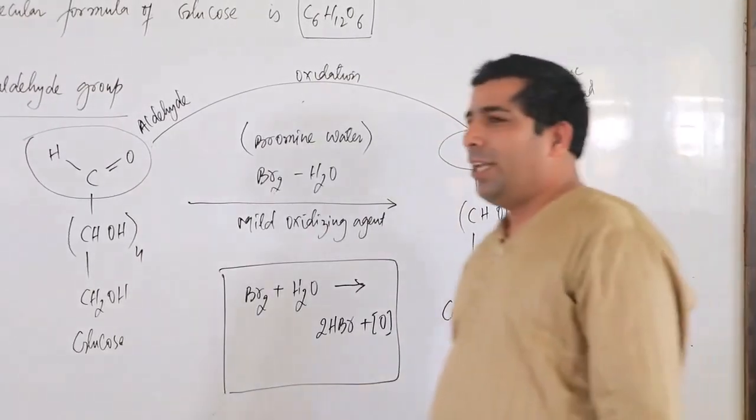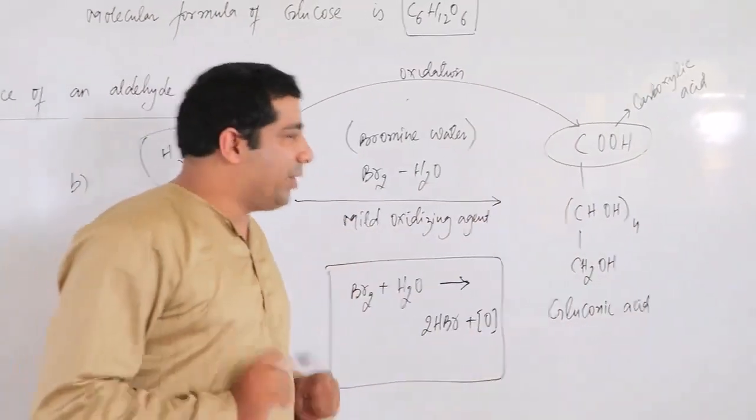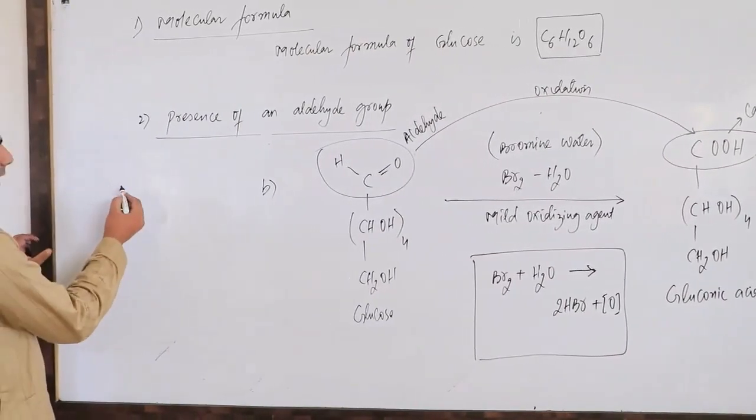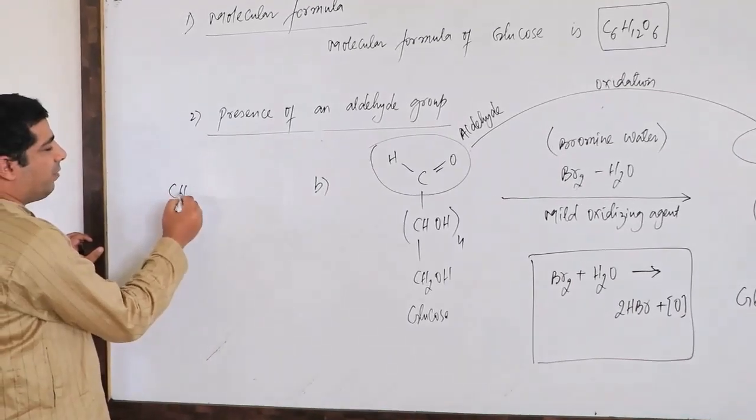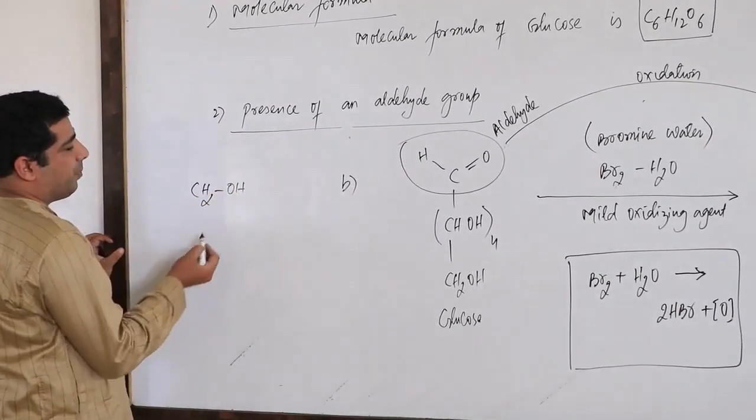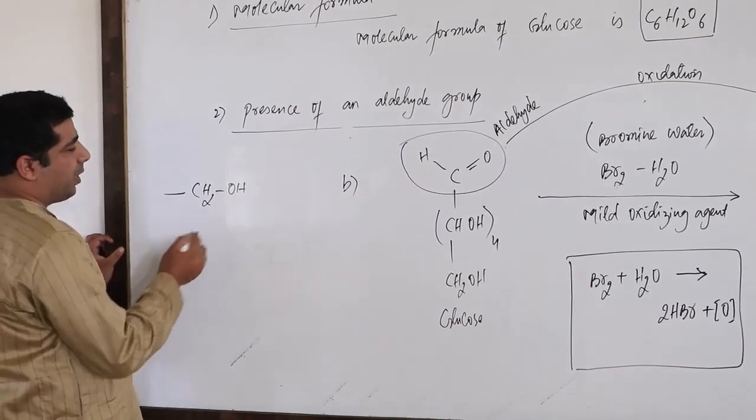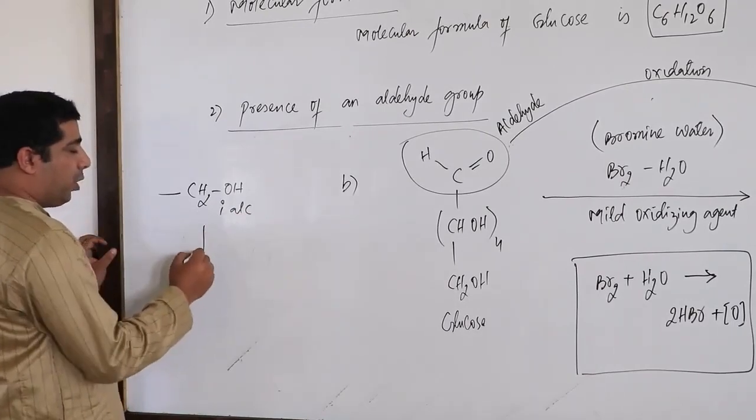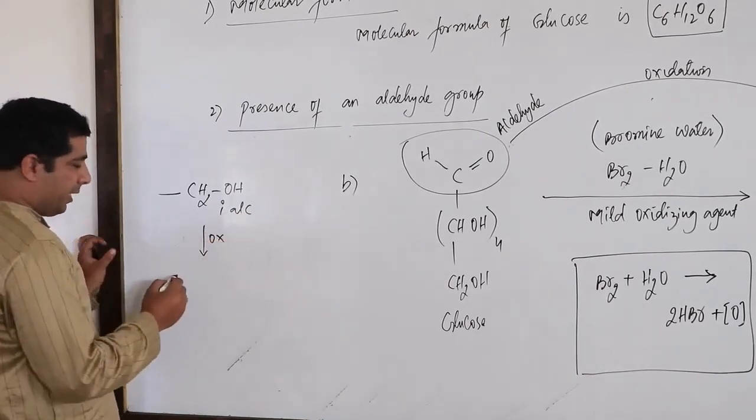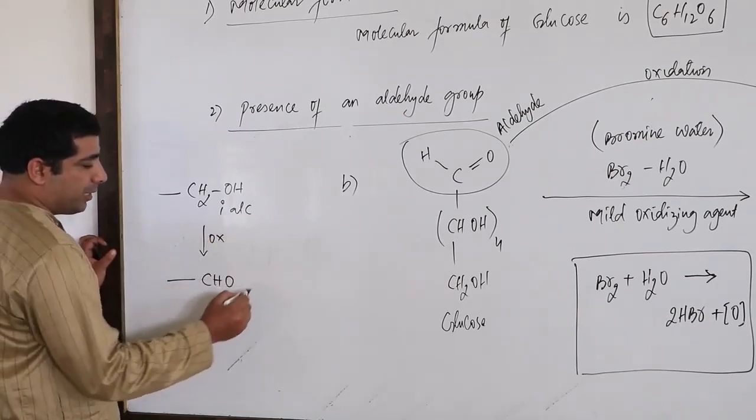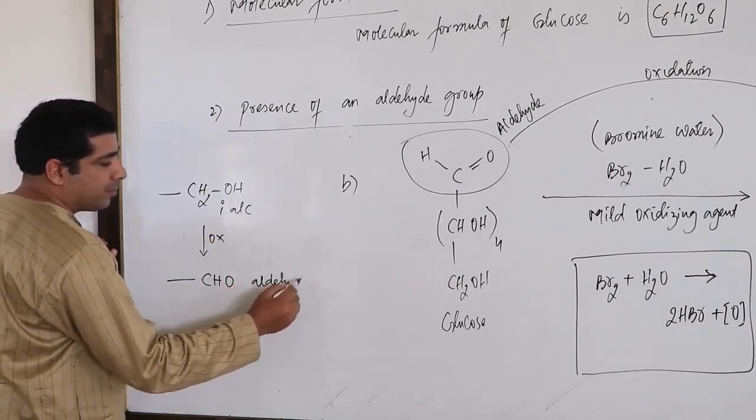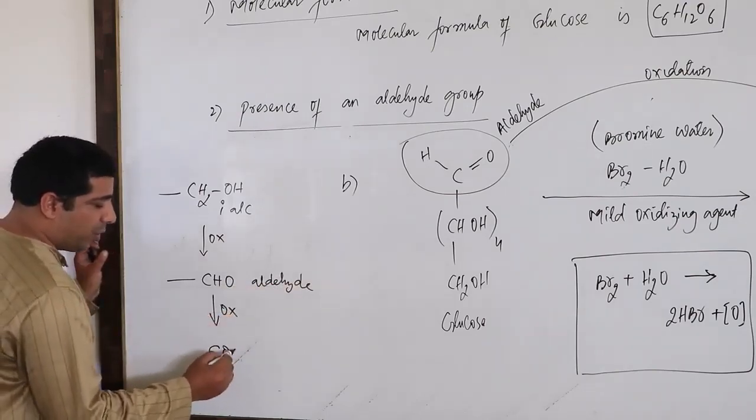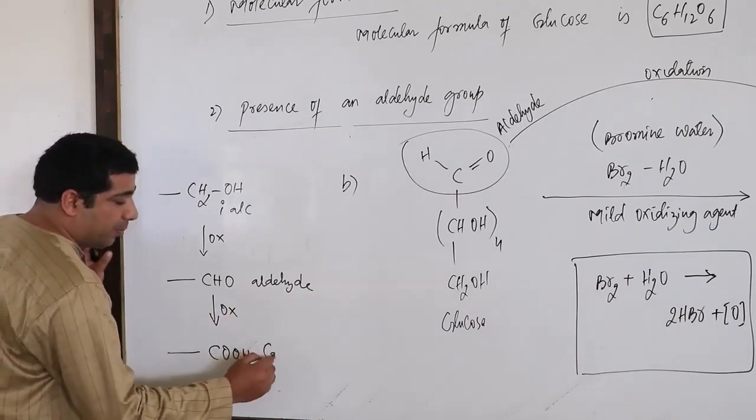Now my dear friends, if you look right out here, I want to tell you something. Remember, one little idea I would like to give you. Let us suppose this is your primary alcohol. If you oxidize primary alcohol, it will give you aldehyde, CHO, that is aldehyde. If you do oxidation of aldehyde, you will be getting carboxylic acid. This is carboxylic acid.